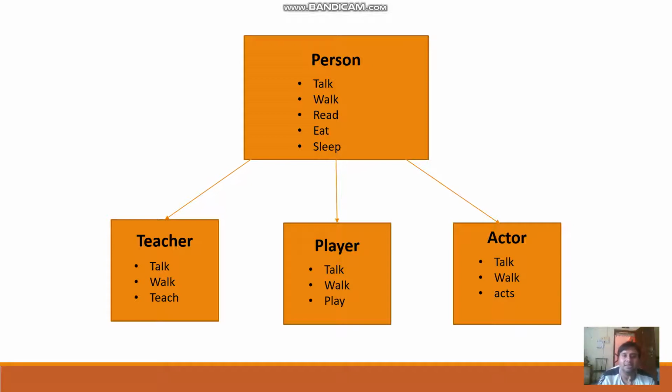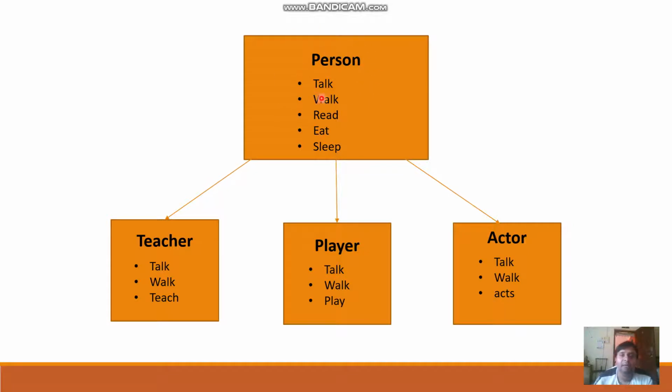Now here you can see a simple example where we have different types of people. Here we have one base class, which is person. Person is our base class. What is meant by base class, all of you know: the class from which you are going to derive some properties and functionality into a derived class. So in this example, person is our base class. Any person has some properties, like a person can talk, walk, read, eat, sleep. These are the common properties a person should have.